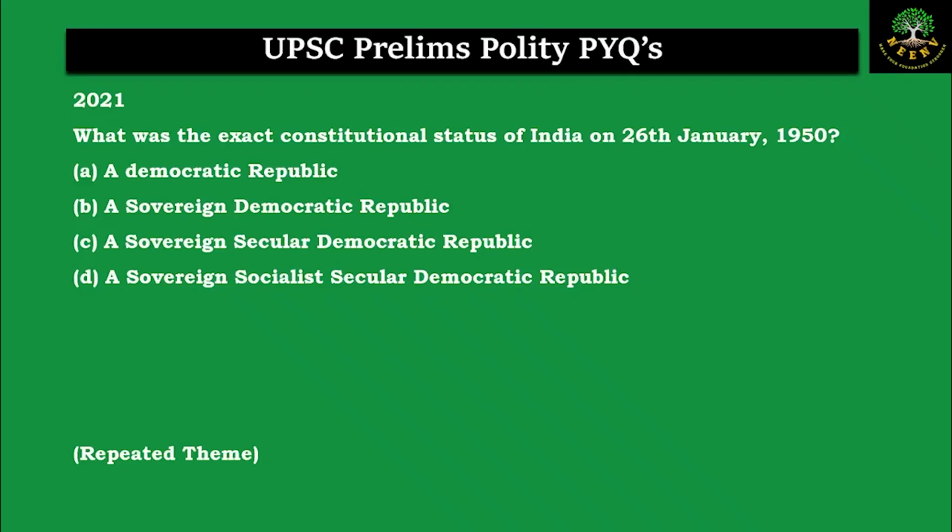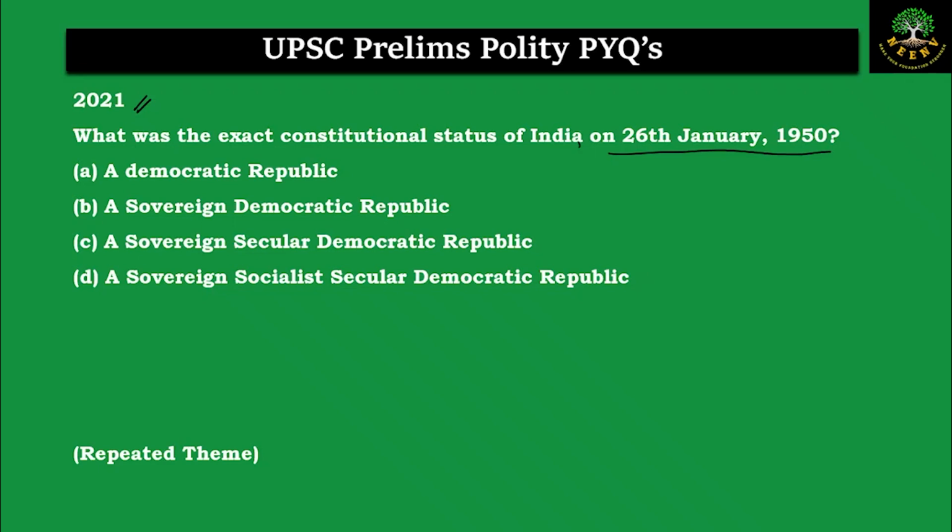Let us discuss the next question. This is a question from 2021. What was the exact constitutional status of India on 26 January 1950? So this question is asking about the constitutional status of India on the day of adoption of the constitution. A democratic republic, a sovereign democratic republic, a sovereign secular democratic republic, a sovereign socialist secular democratic republic.